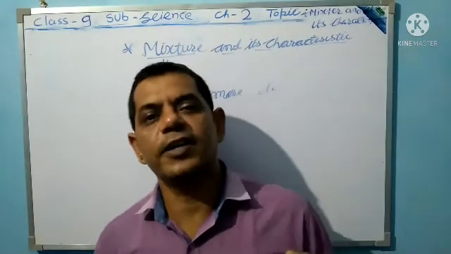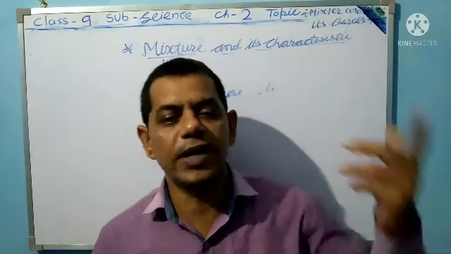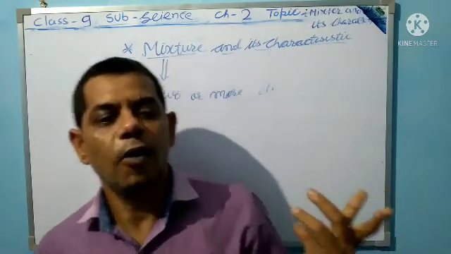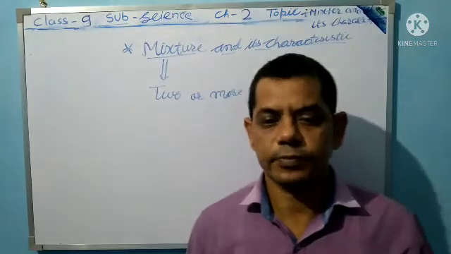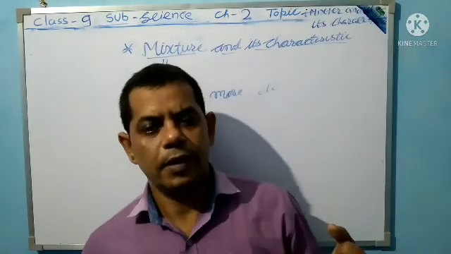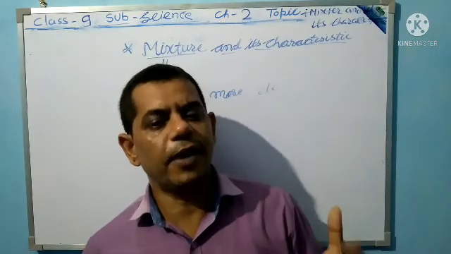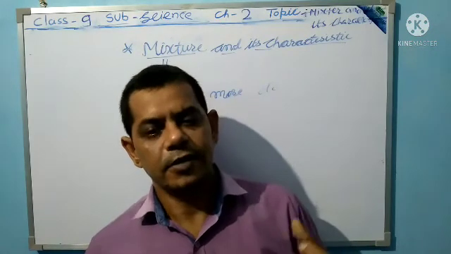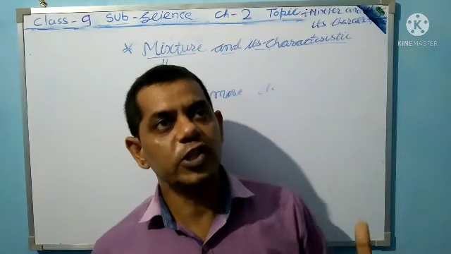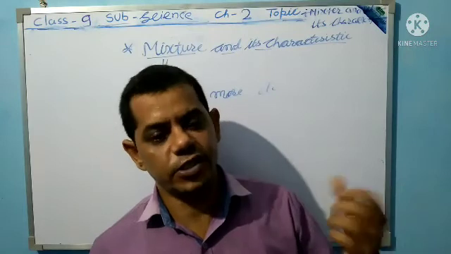When salt and water combine, that is homogeneous, meaning one type is mixed. Salt and water, and sugar and water, are homogeneous, while soil and sand is a heterogeneous mixture.